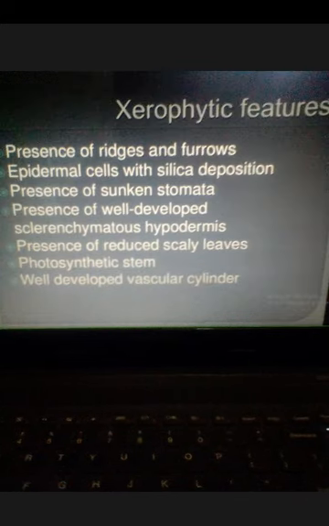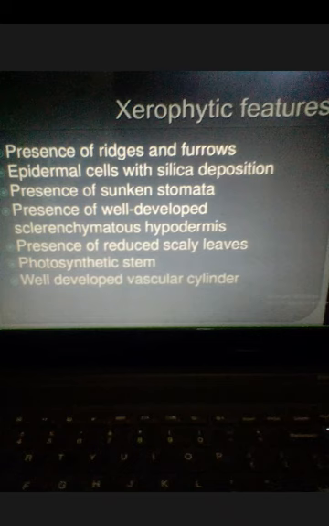Then, another unique feature is that in a mature bundle the protoxylem disintegrates to form a protoxylem lacuna, which is known as the carinal canal. So in this way, the carinal canal and vallecular canal are the most important features of the TS of the stem. Now, some of the xerophytic features of Equisetum.